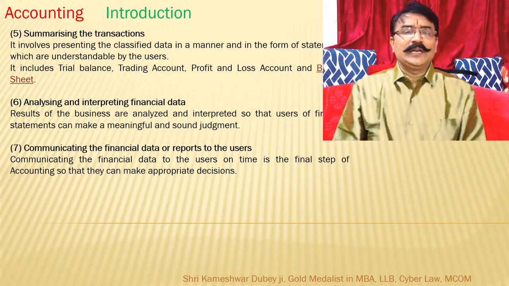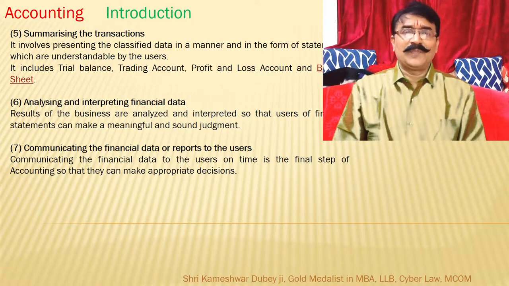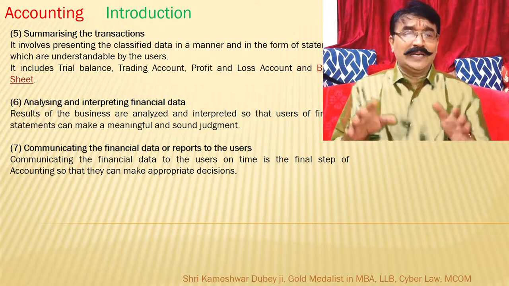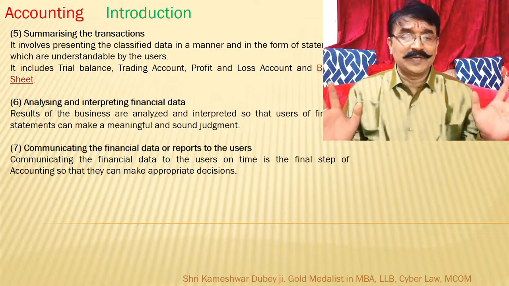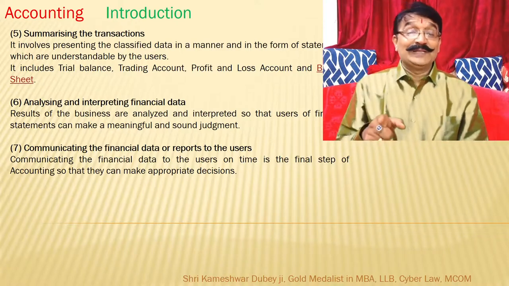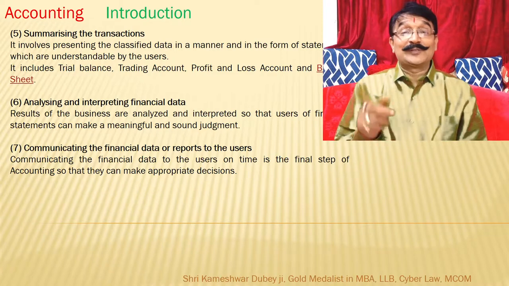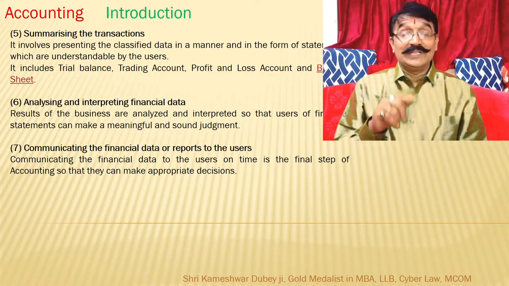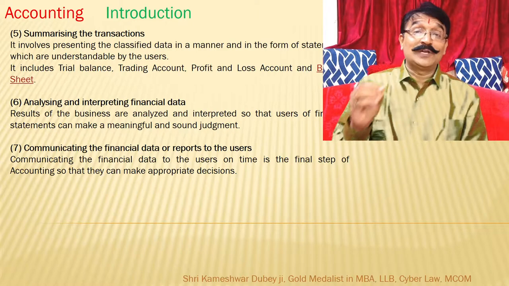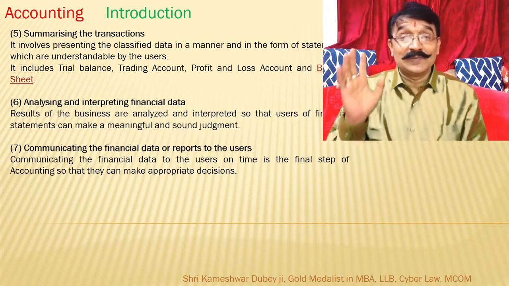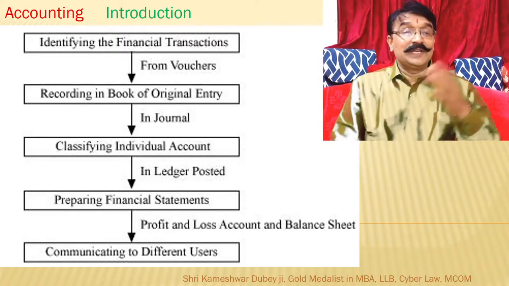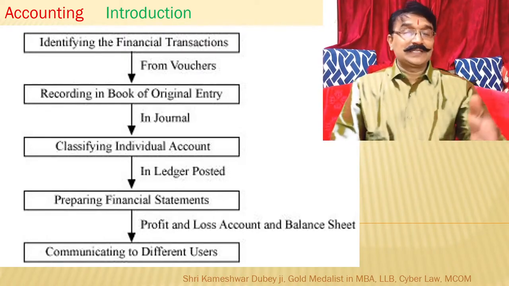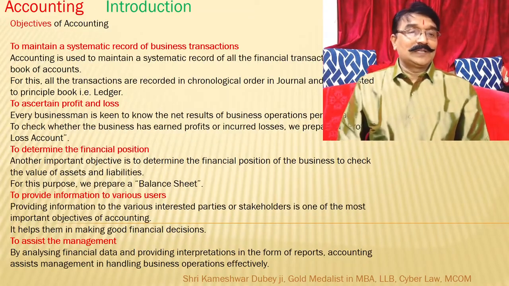Then analyzing and interpreting the financial accounting data. That is almost the step prior to the final one. What is the outcome of this, whether some profit is coming or not. Then communicating the financial data or reports to the user. Communicating the financial data to the user is the final step. So these are the various steps of the process. We can understand it. Now what are the objectives?